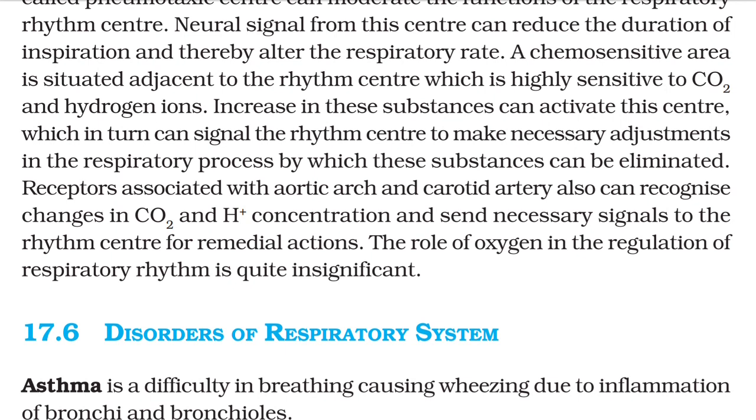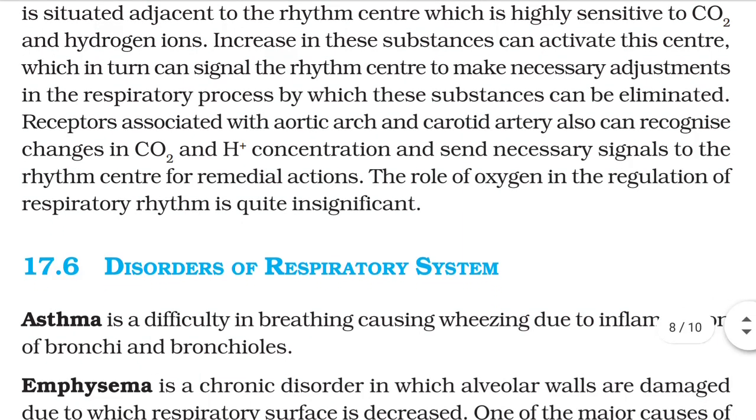Then the pneumotaxic center will send signals to the respiratory rhythm center. It will maintain the rhythm. So an increase in these substances can activate this center, which in turn can signal the rhythm center to make necessary adjustments in the respiratory process, so that these substances can be eliminated.